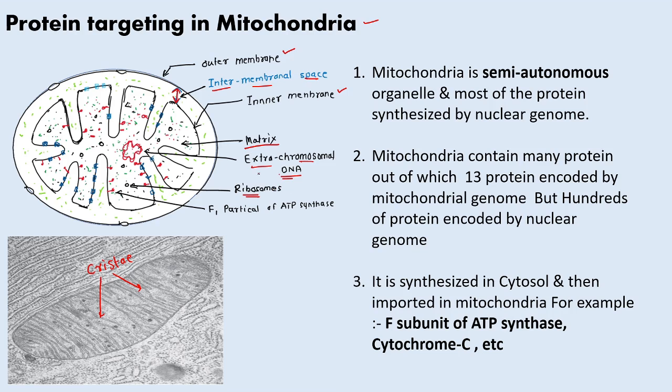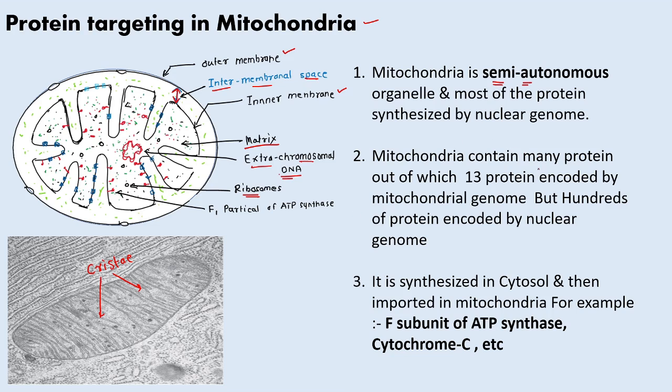So these mitochondria can synthesize their own proteins, but most of the proteins required in the mitochondria are synthesized by the nuclear genome. That's why we call it semi-autonomous, because it is somewhat dependent on the nuclear genome for protein.